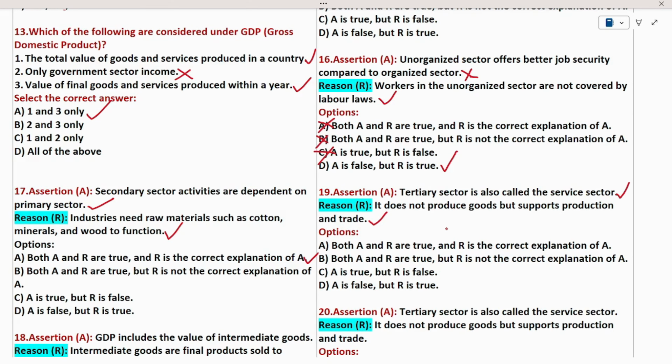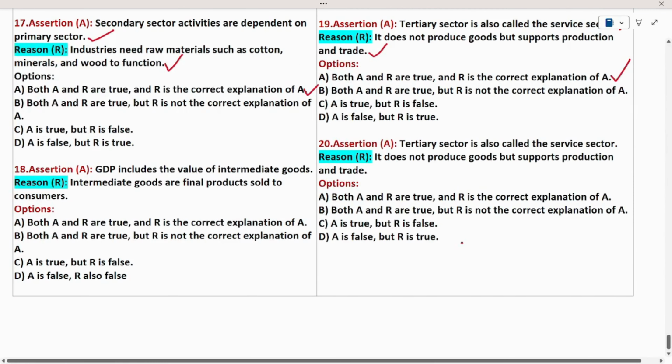In the explanation of the previous class, I explained that the service sector doesn't produce any good, but it gives certain services to the other sectors. So it is called the service sector. So here the reason is the perfect reason for statement A. So I can say both A and R are true, and R is the correct explanation of A. So I choose option A.